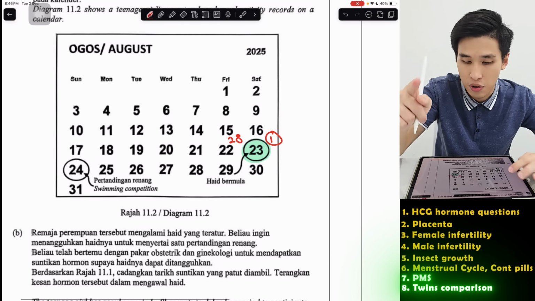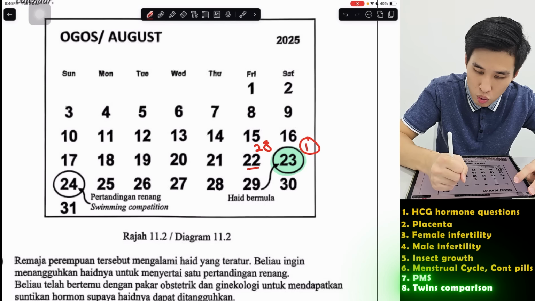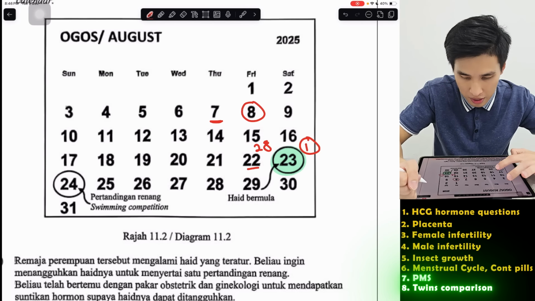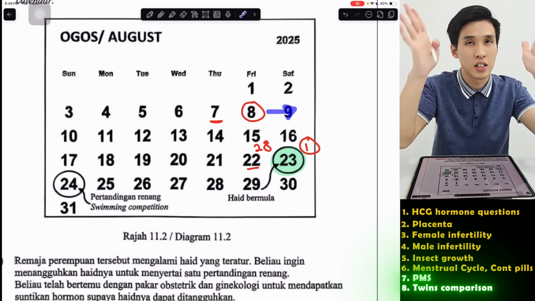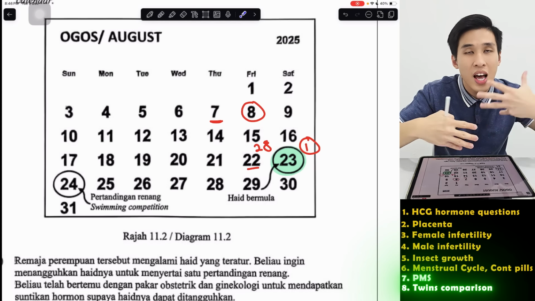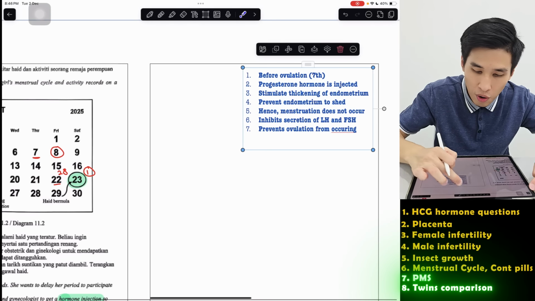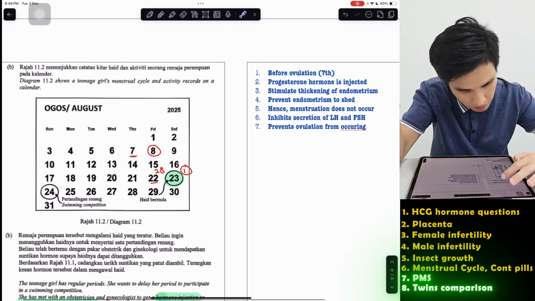So ovulation is around day 14. So 22 minus 14 is 8. So you want to inject it before, so probably around 7. Because after ovulation, if there's no fertilization, within a few days the wall will start to break down already. So you need time for the hormone to react. So the answer is you must give it before ovulation, or you can say on the 7th of August.